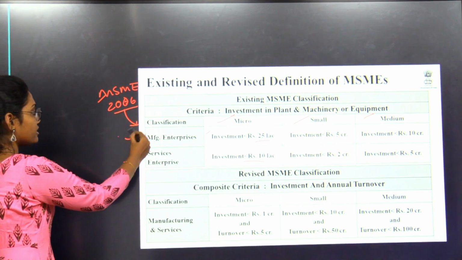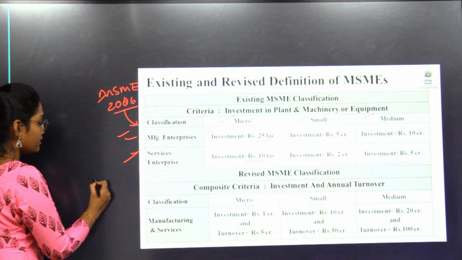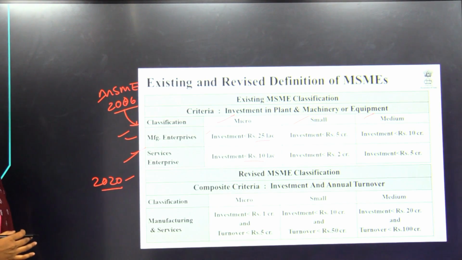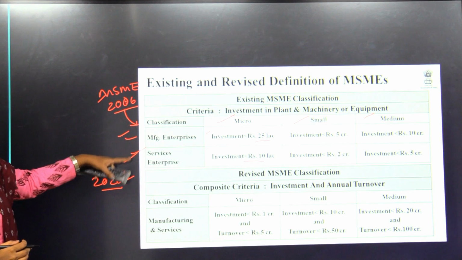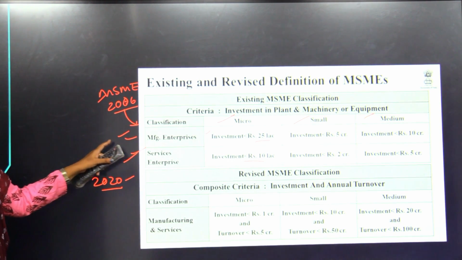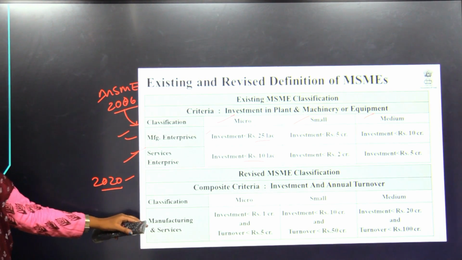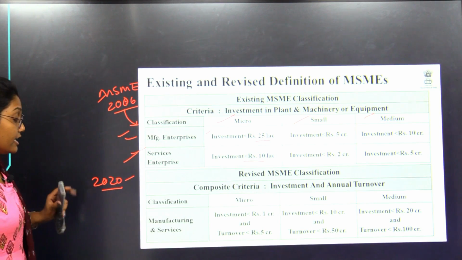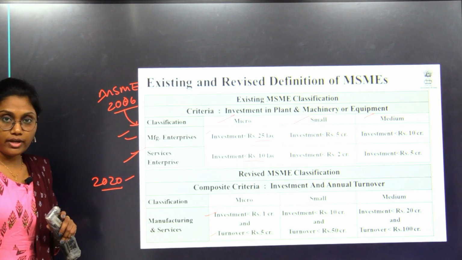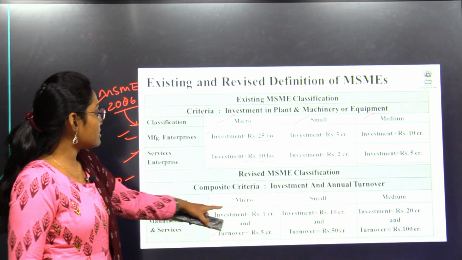It was the earlier definition, but this definition was revised again in the year 2020. Here the criteria for both groups of MSMEs, manufacturing enterprises and service enterprises, was combined, and the criteria taken here are two: investment and also turnover.